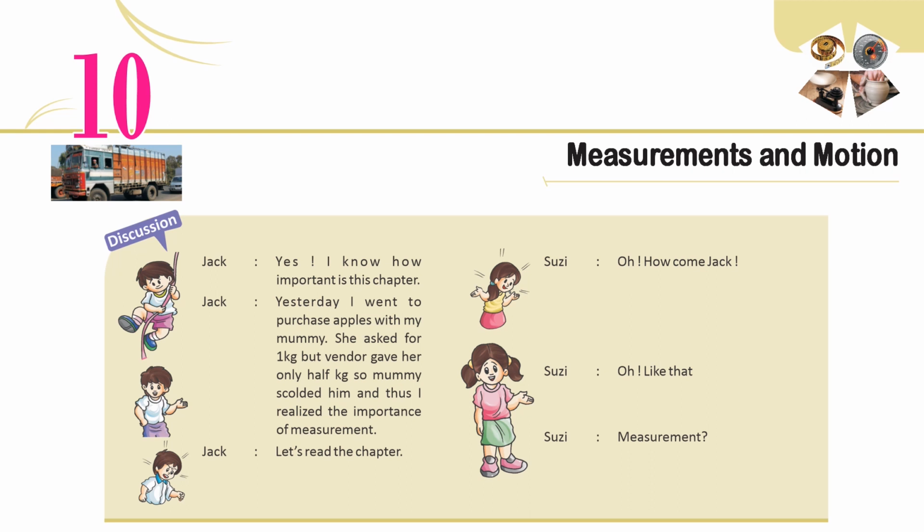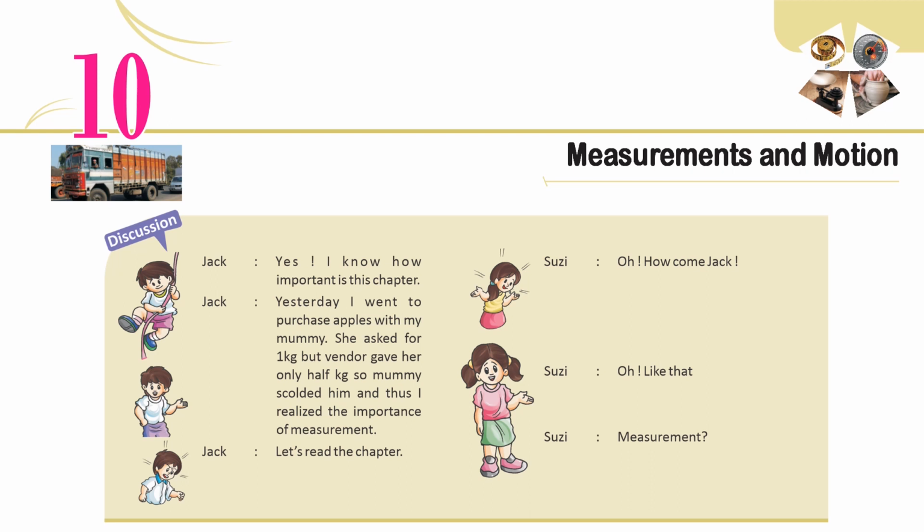Discussion. Jack: Yes, I know how important this chapter is. Susie: Oh, how come, Jack? Jack: Yesterday I went to purchase apples with my mummy. She asked for 1 kilogram, but the vendor gave her only half a kg, so mummy scolded him, and thus I realized the importance of measurement. Susie: Oh, like that. Jack: Let's read the chapter.